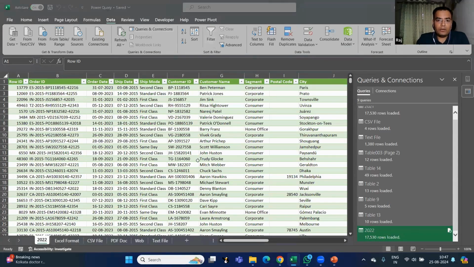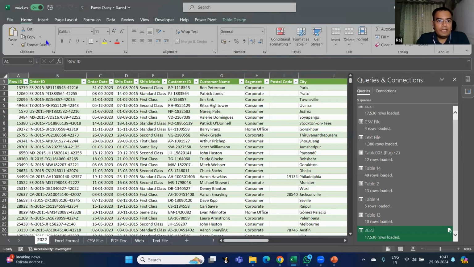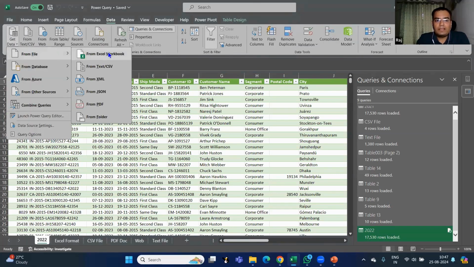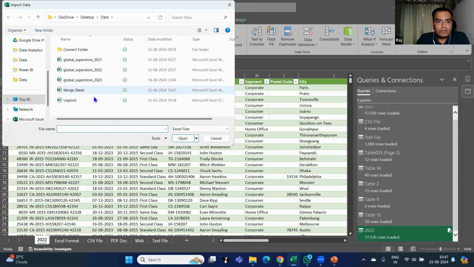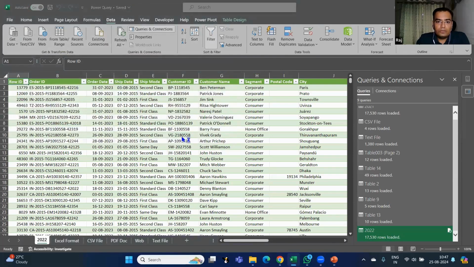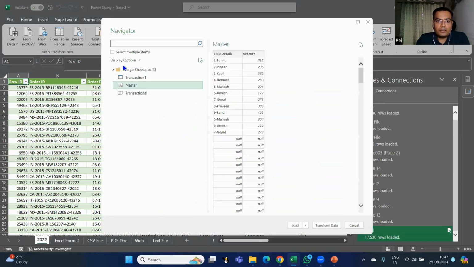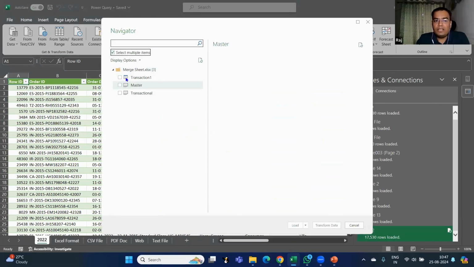Let me just create a new file. Let it be in the same file. Let us go into get data. This time I am going to get data from an Excel workbook. In the Excel workbook, I am going to get the data from the merge sheet. Here I'll click on select multiple items.